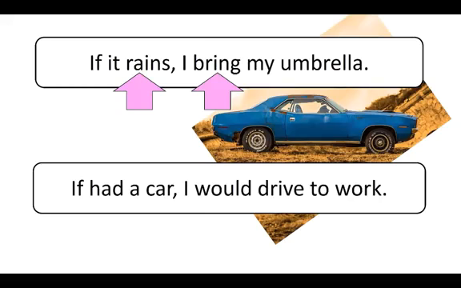If I had a car, I would drive to work. Notice the different verb tenses. Let's watch a short video to help us talk about the grammar.